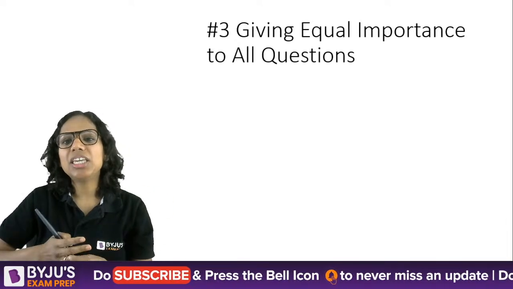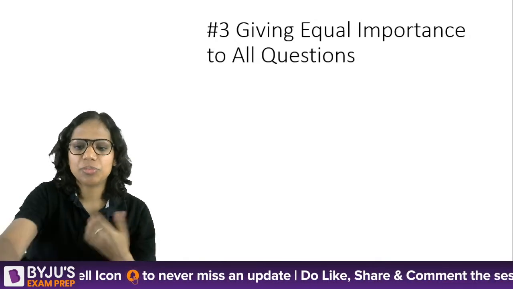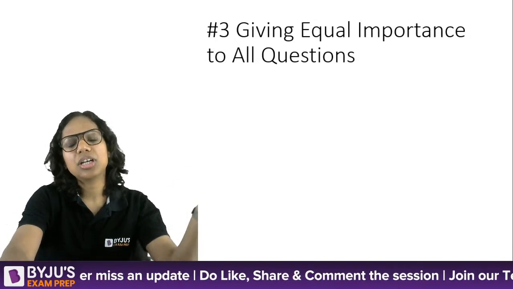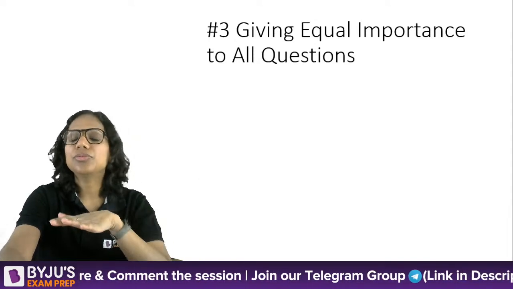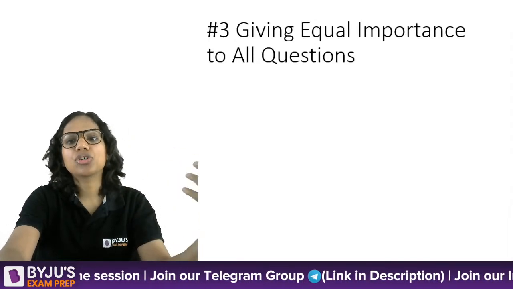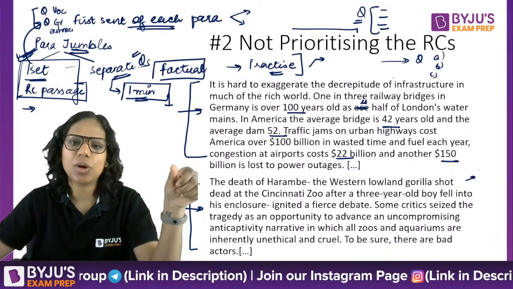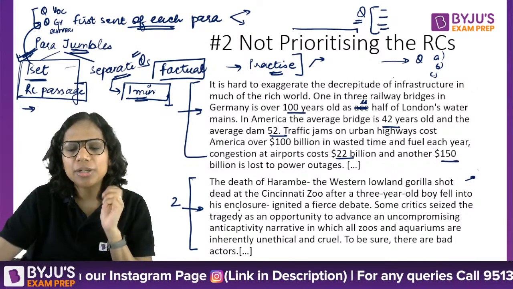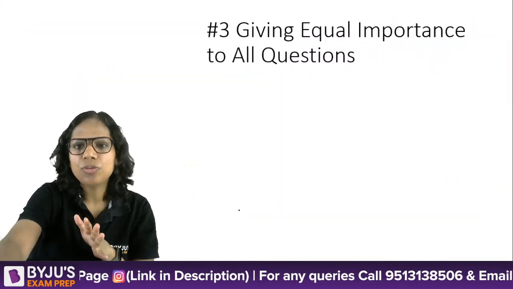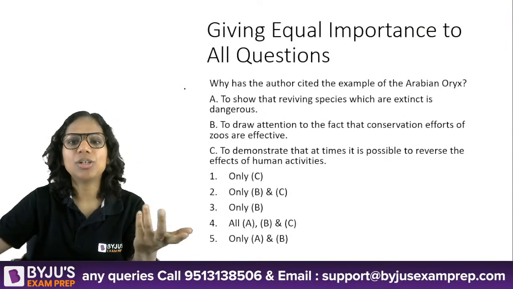Now, giving equal importance to all questions, that's again a major mistake that you can make. I think I've showed you this through the example of the vocabulary and the parajumble question, right? You should give more importance, of course, to the easier questions. For instance, let's say I chose this one, the gorilla passage. Now, let me show you 2 questions that were asked from this RC passage, 2 of the many questions.